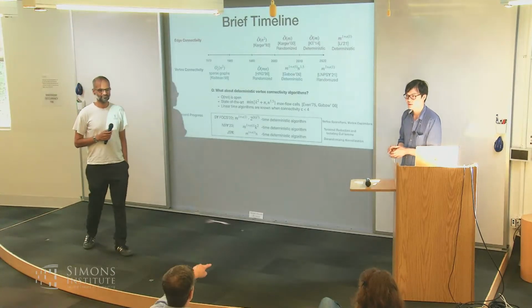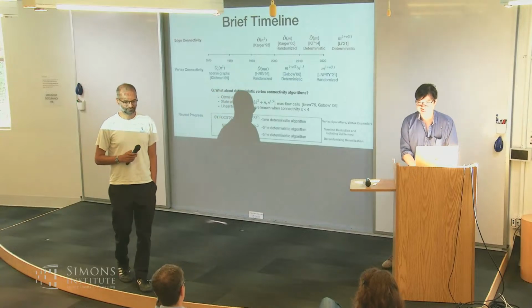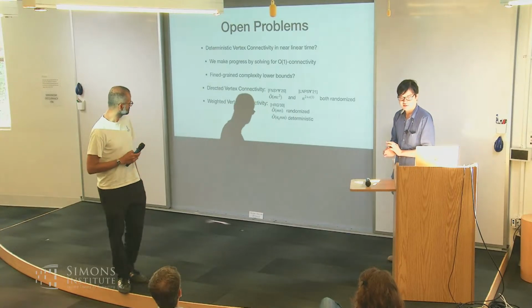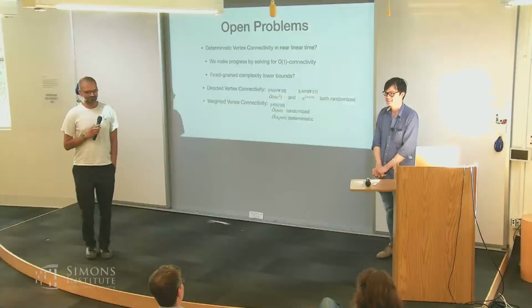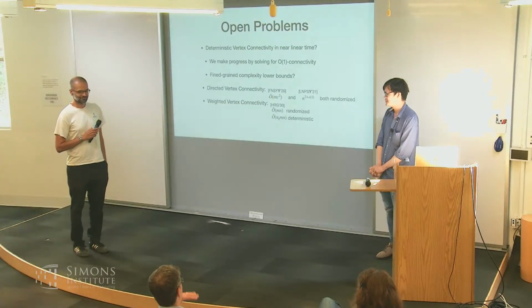I wanted to see, in the last slide, the reference for weighted vertex connectivity. Yeah, it's by Yingchareonthawornchai and Gable. It's funny that these modern techniques have not been applied.